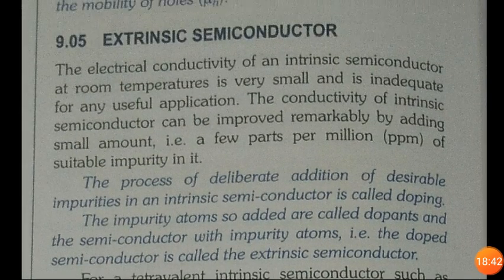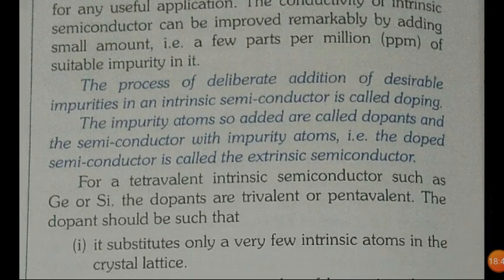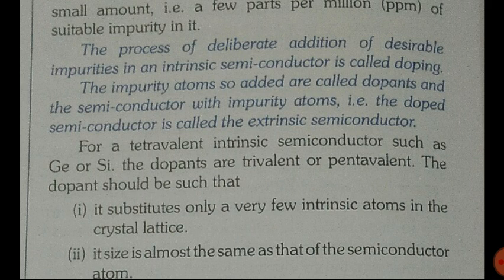Now the next topic is extrinsic semiconductor. The process of deliberate addition of desirable impurities in an intrinsic semiconductor is called doping. Intrinsic or pure semiconductors have an equal number of free electrons and holes, and they conduct electricity in a proper manner.